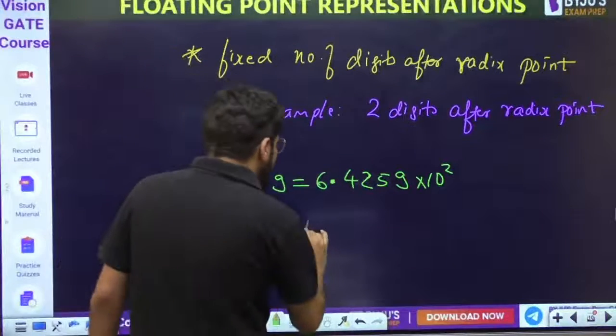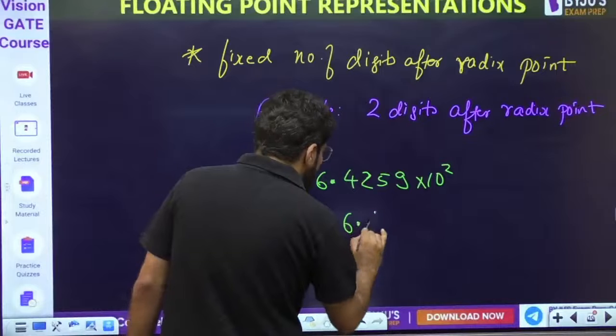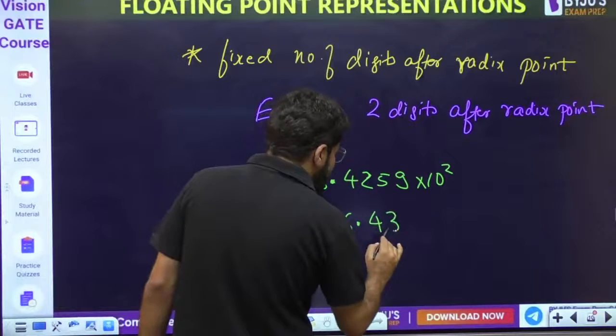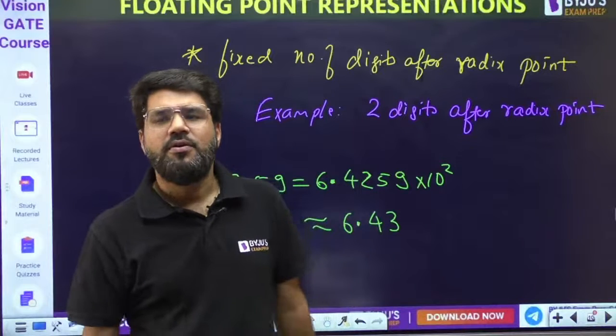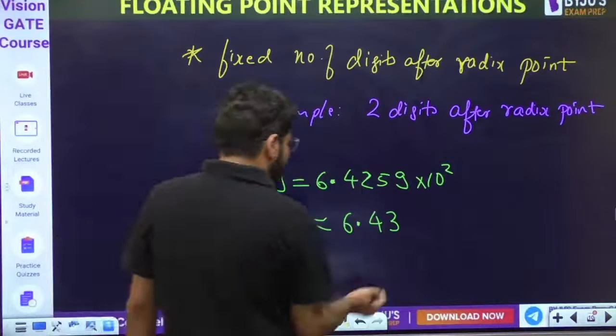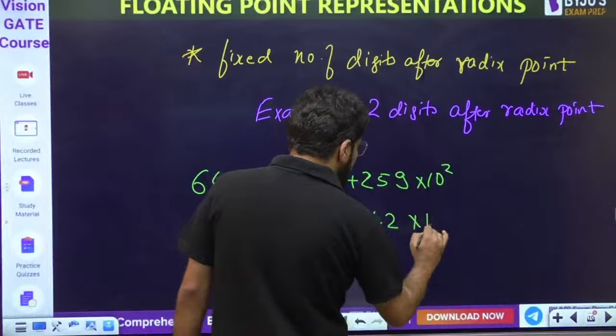Okay, so this will be approximated as 6.4259, can be written as 6.43. Yeah, if you want you can write it as 6.42 itself. Okay, 6.42 itself. Even if you don't approximate, 6.42 into 10 power 2.